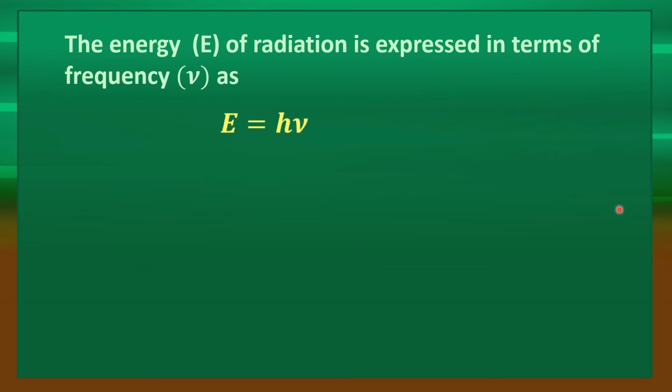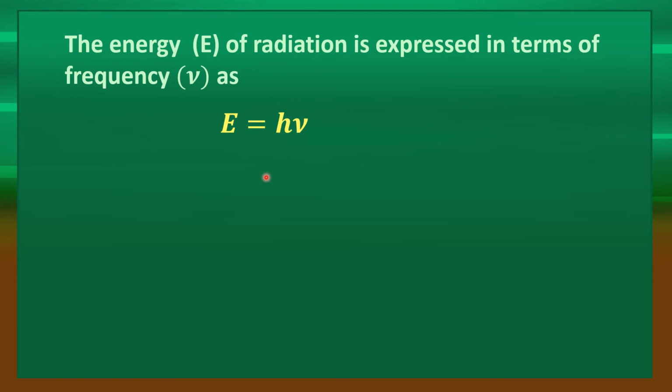Just now I have told you the energy of radiation emitted or absorbed is directly proportional to the frequency of radiation. So E is directly proportional to nu. If you write it in the form of an equation, we have to put one constant h. This constant h is called the Planck's constant.